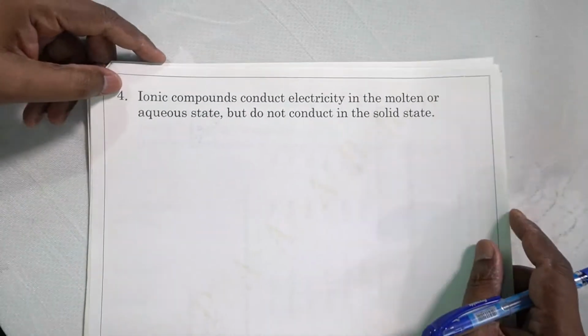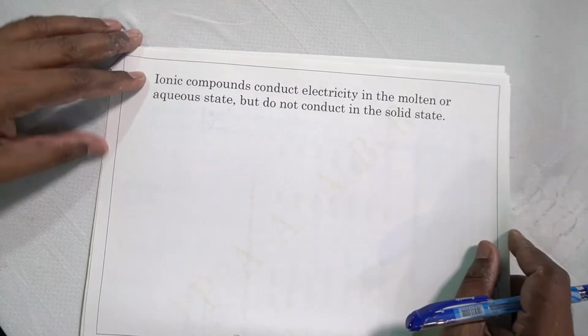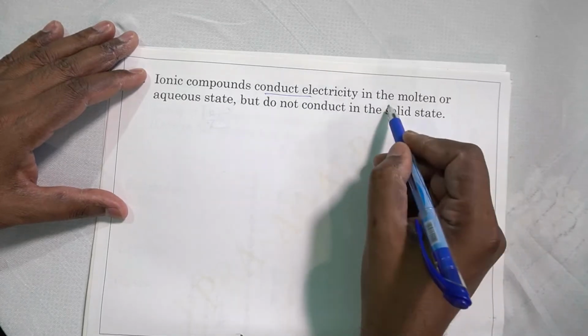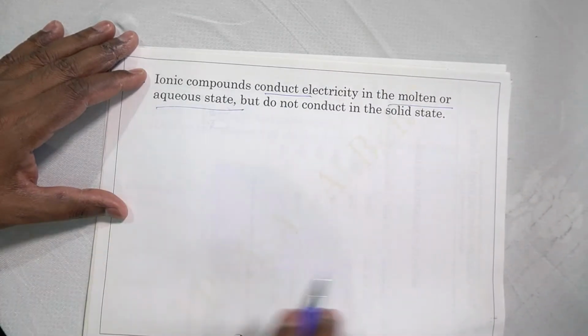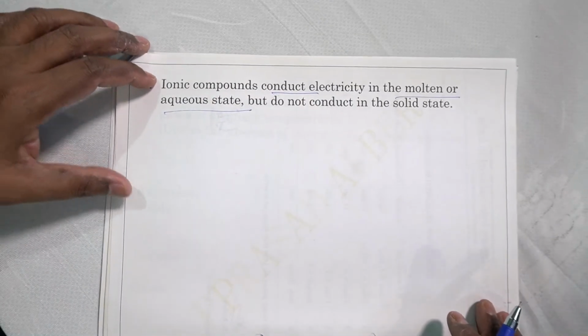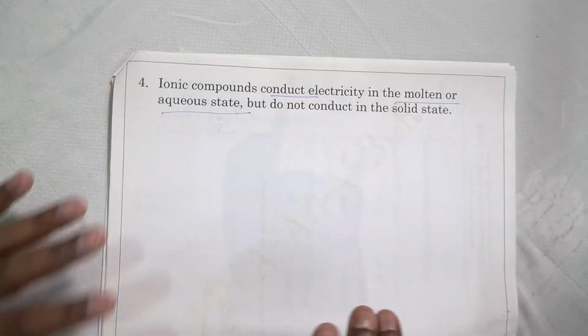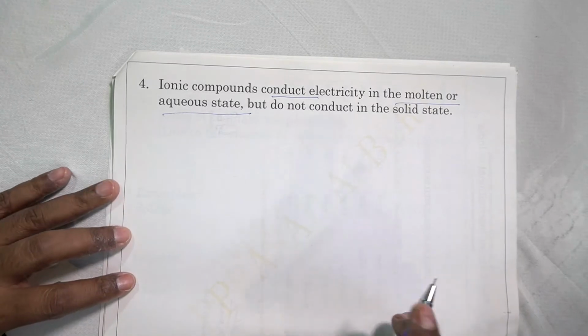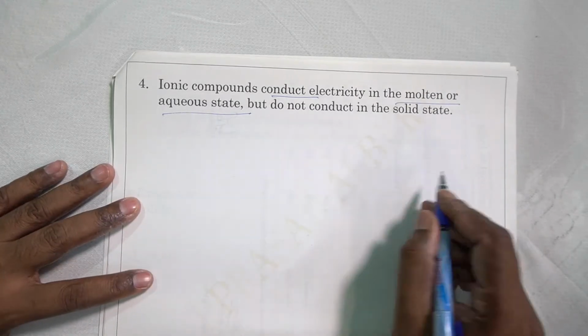The next property of ionic compounds or electrovalent compounds is they conduct electricity in the molten state or in the aqueous state. For conduction, the first thing to understand is we have discussed in the previous video the two kinds of conductions. Here we are talking about ionic conduction.